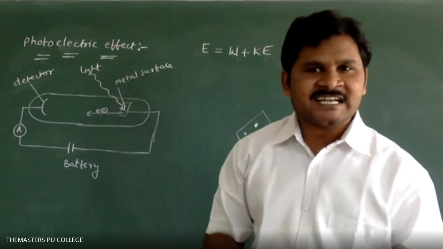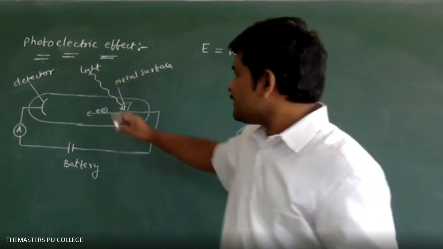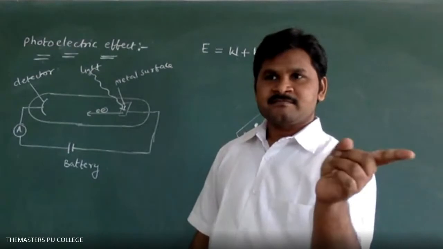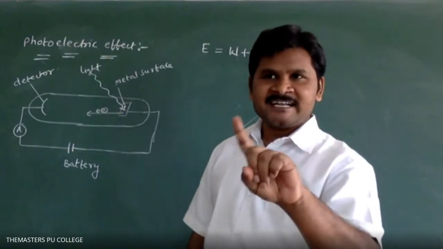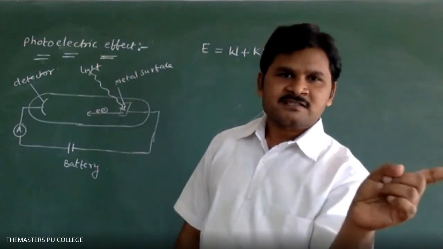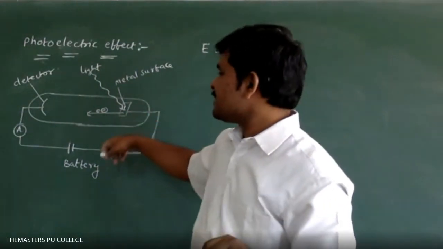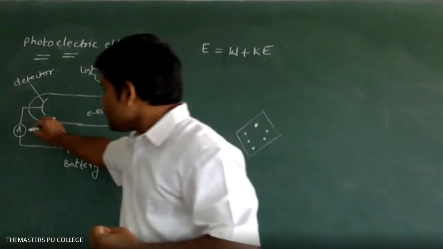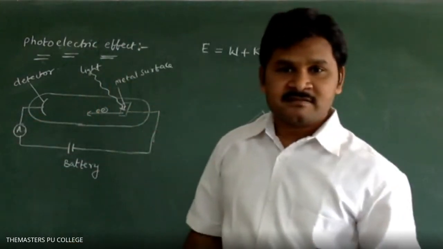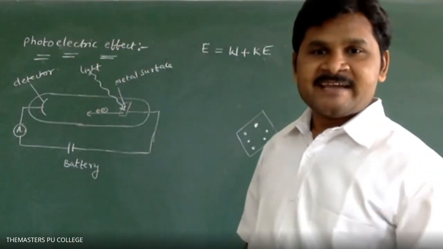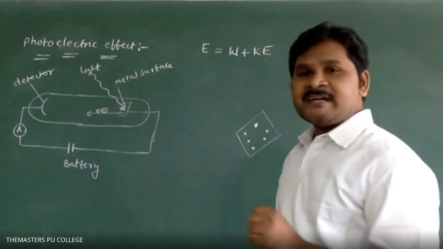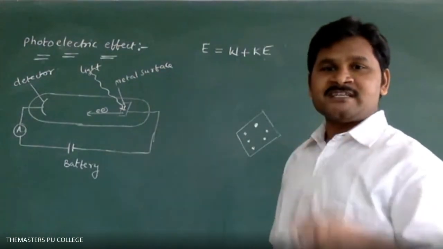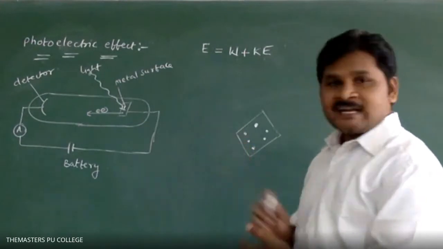Clear? Initially, if you pass electricity without passing any light through the metal surface, you won't get any deviation in the detector. The arm in the detector won't move. Whenever ejection of electrons takes place, only then does this detector move. So this detector detects electrons, and we get some movement in this ammeter. A means ammeter. Voltmeter means to check the voltage. Okay, are you clear now?